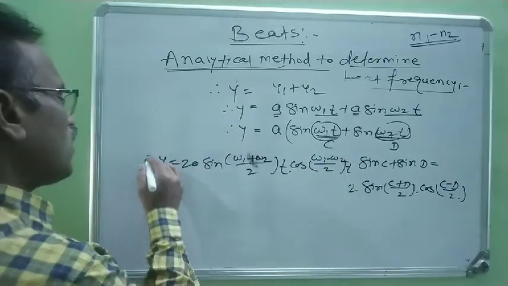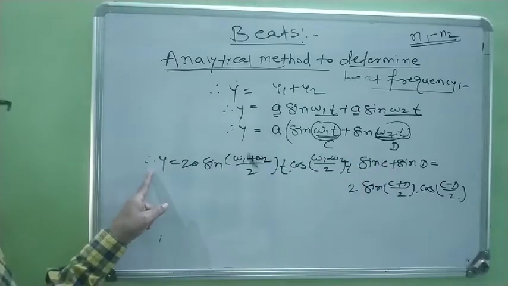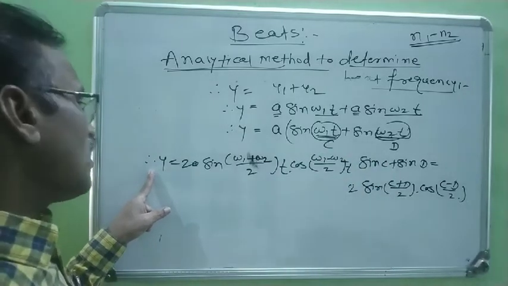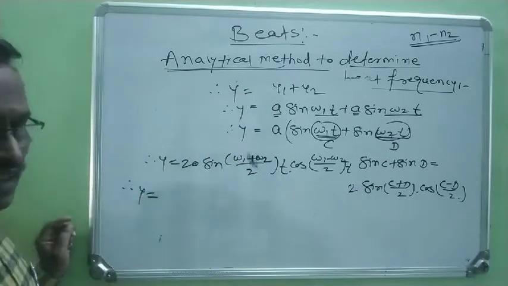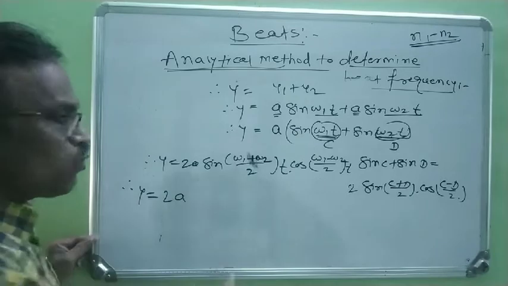This is the general equation for y, where y means the resultant displacement.